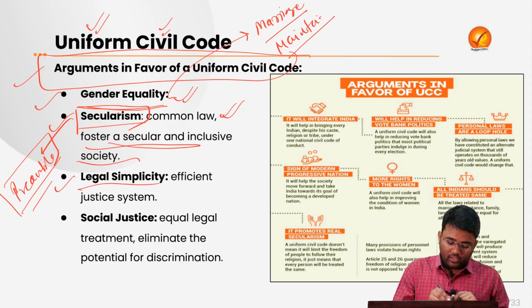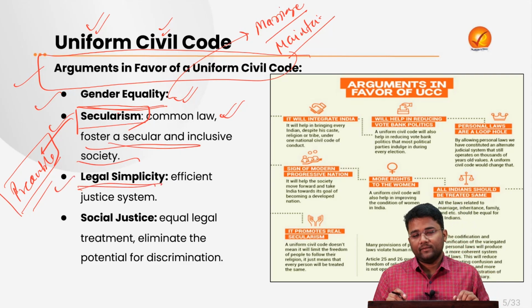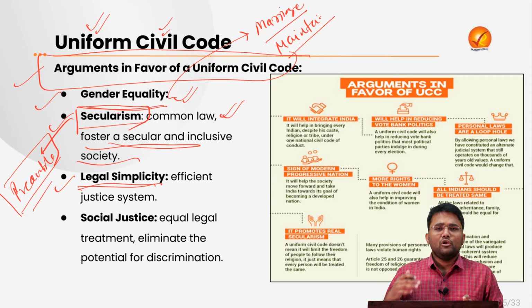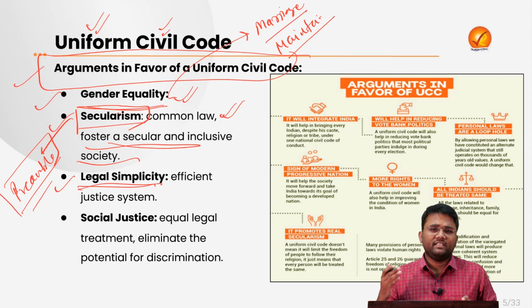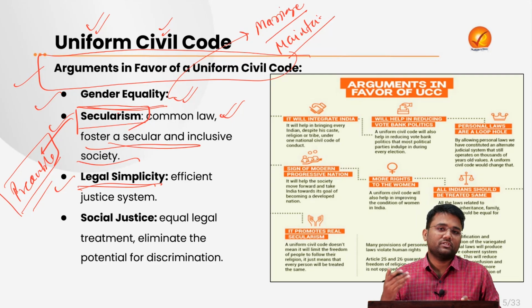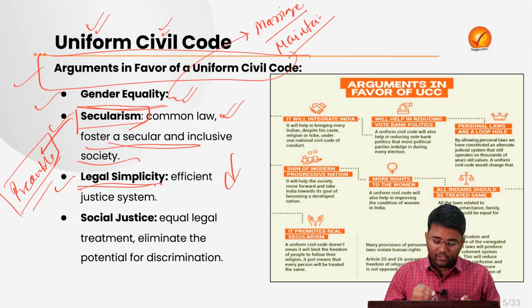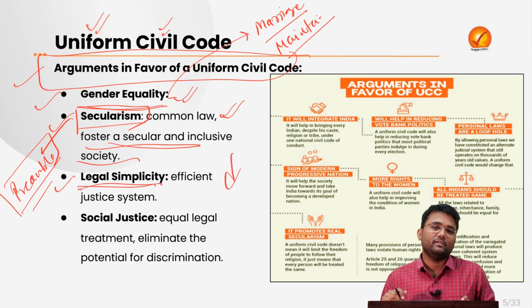Then it will also ensure legal simplicity, because at this point of time, a lot of matters related to marriage, inheritance, maintenance, etc. go into different courts, and that leads to a lot of litigation and overburdening of the judiciary. So if there is a uniform law, it will make our judicial process more efficient, and it will help in reducing the burden on the judiciary.